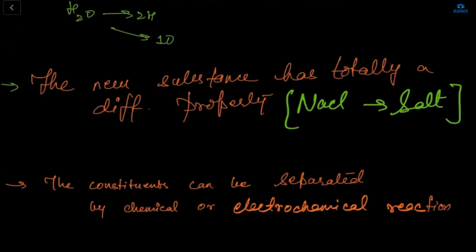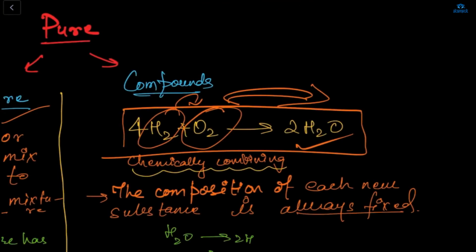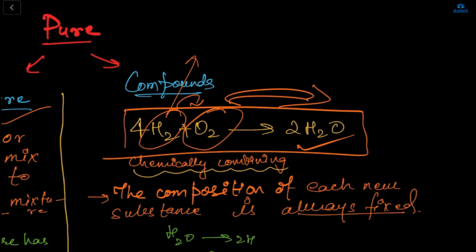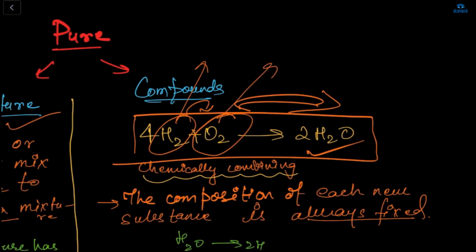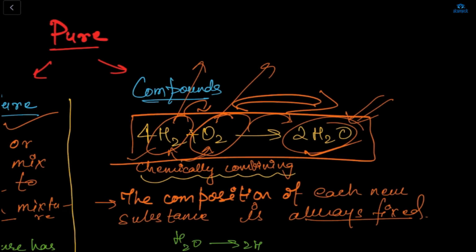It means the new substance has totally a different property. For example, I'm mixing hydrogen. अगर अकेला hydrogen है, so the property of hydrogen is different. And if अकेला oxygen है, so the property of this oxygen is different. But if we are mixing these two, then the property of water is different, because water is having a different chemical property as compared to your hydrogen and oxygen, right?